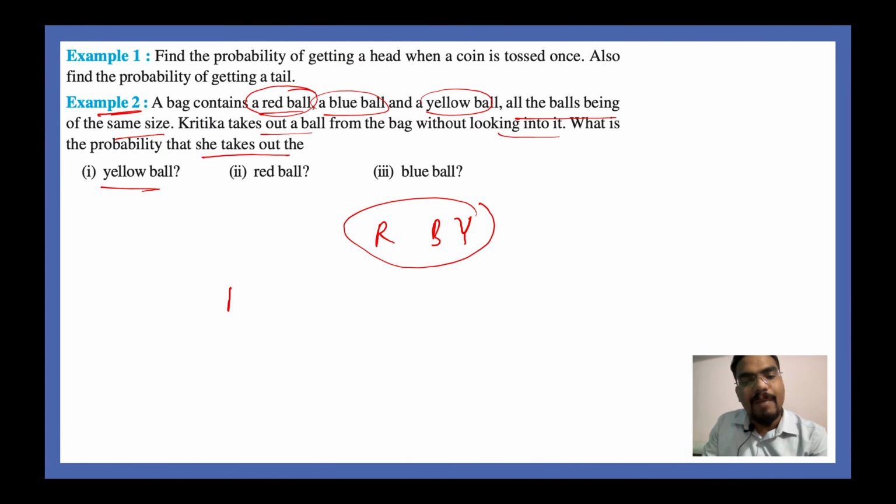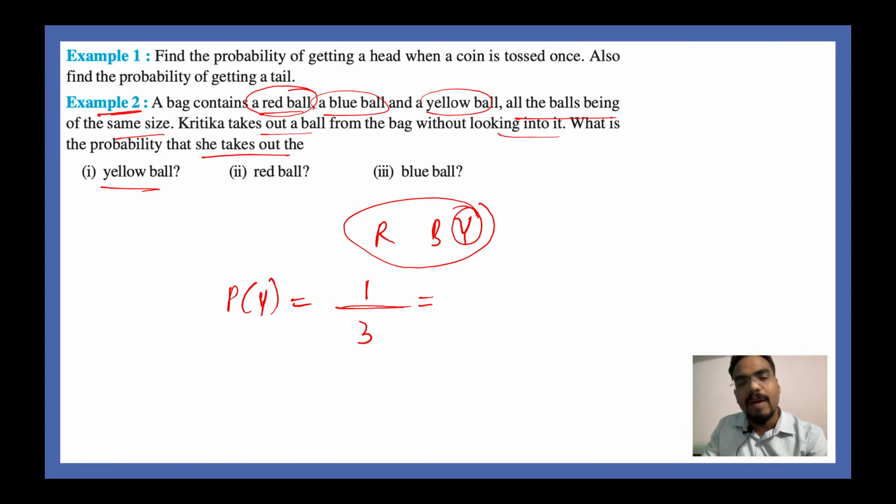Now probability of taking out a yellow ball is equal to, what you have to do is divide the favorable outcomes by the total number of outcomes. What is the total number of outcomes? You have 3 balls, so your total number of outcomes will be 3. And what is your favorable outcome? That is 1, because you have only one yellow ball, so your probability will be equal to 1 by 3.